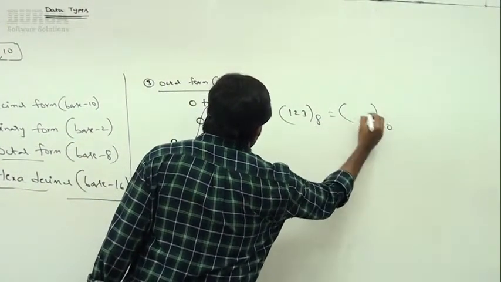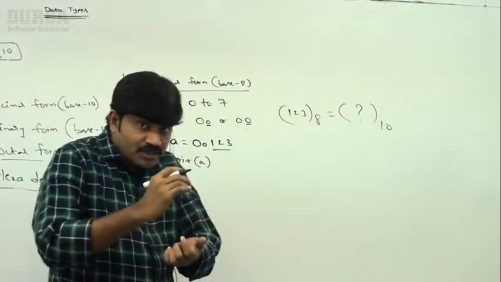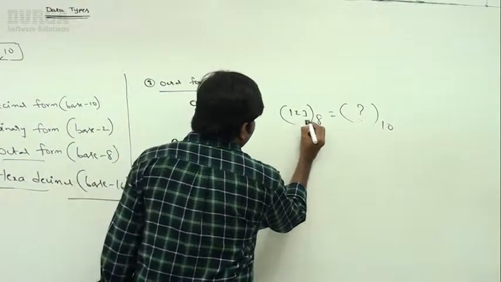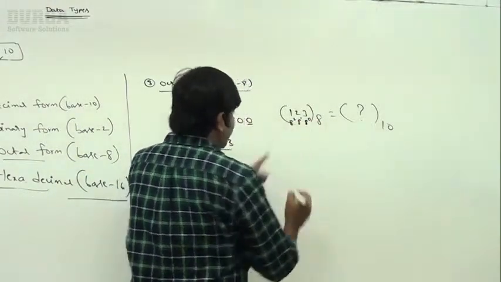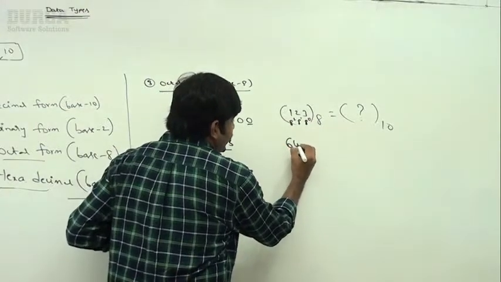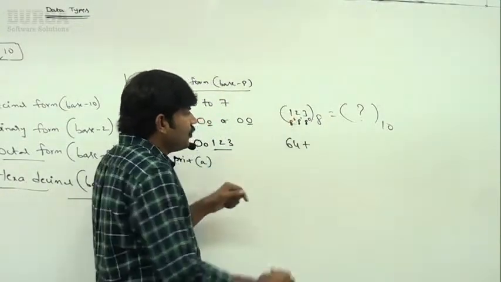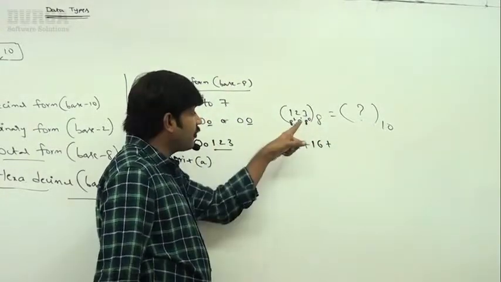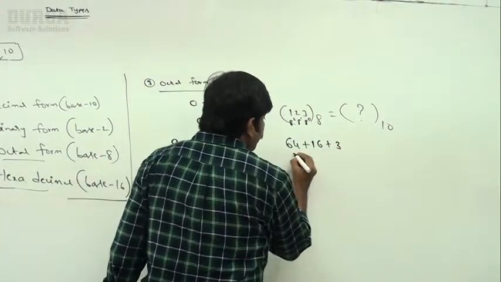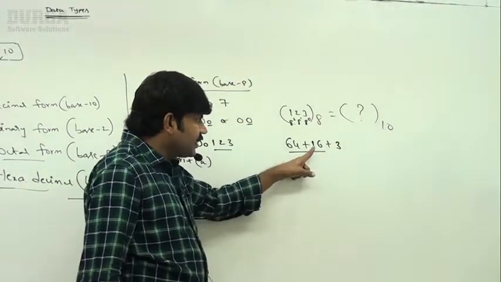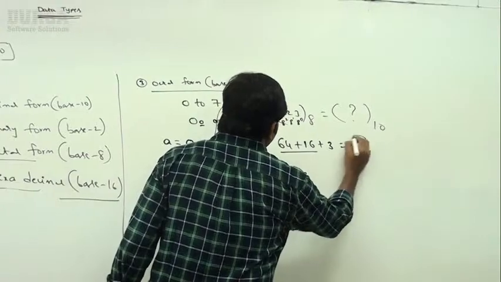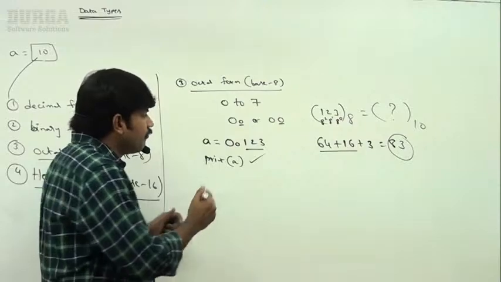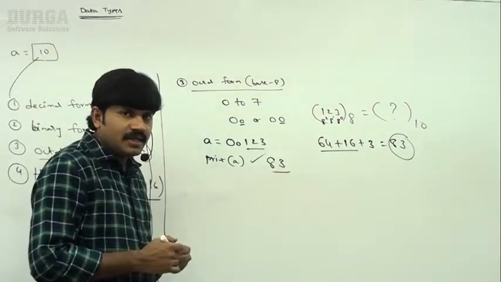number into decimal, sir. How to convert octal to decimal? In our childhood we covered it already, in our school days, right? Now the 3 digits have 8 power 0, 8 power 1, 8 square. So 1 into 8 square means 64. 2 into 8 means 16. 3 into 8 power 0, and 8 power 0 is 1, so 3 into 1 means 3. 64 plus 16 is 80. 80 plus 3, the value becomes 83. That's all. Perfectly, sir, it is treated as an octal number. If I print the value we are going to get 83.